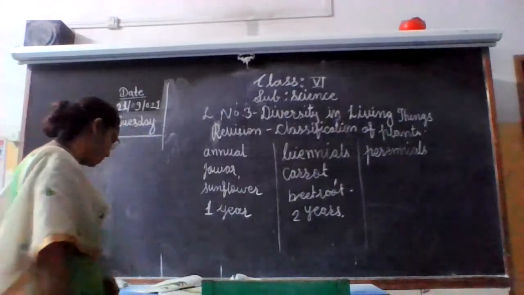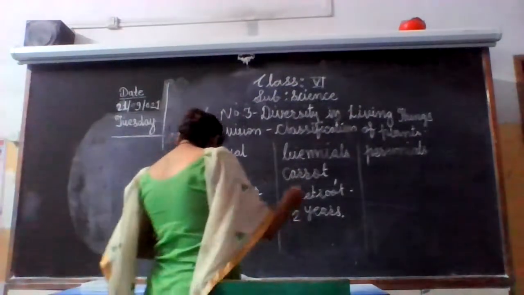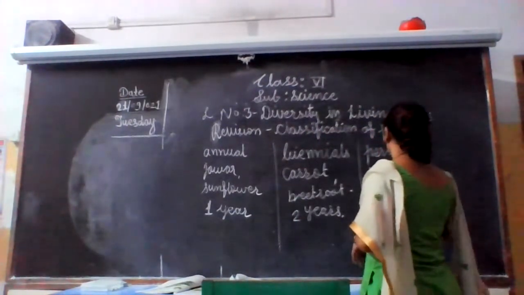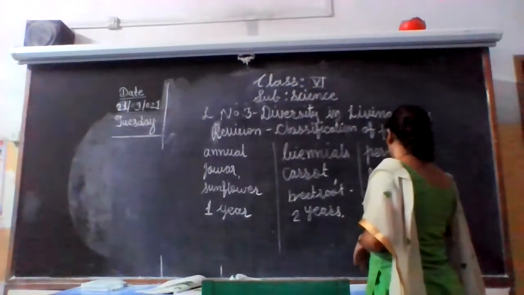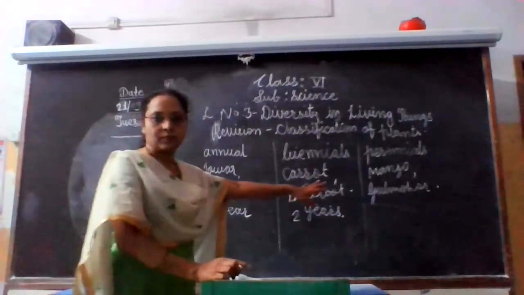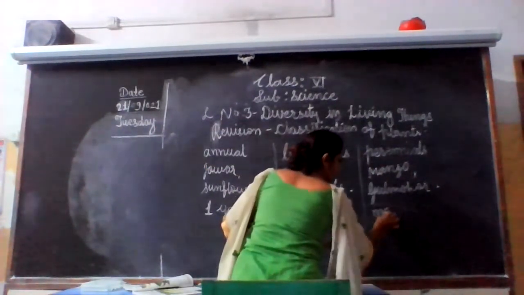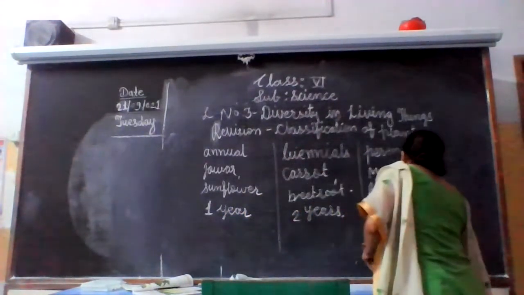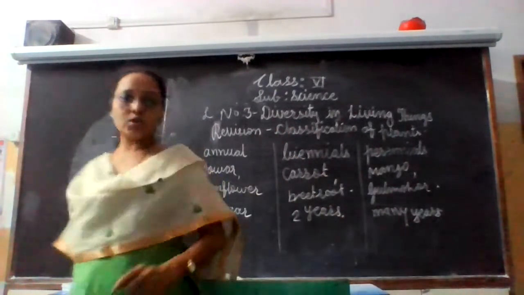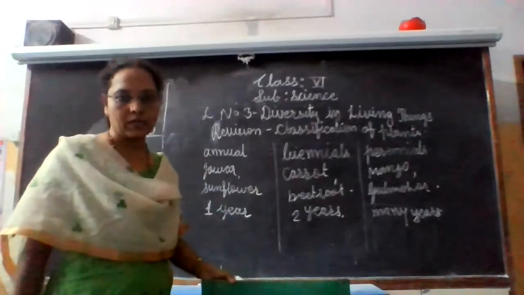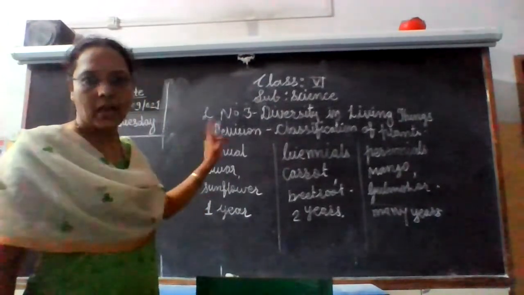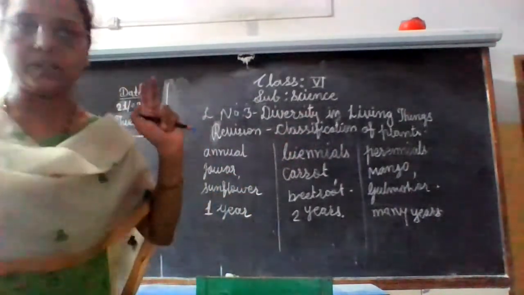Then perennials means they live several years, like mango, banyan. These plants live for several years. Okay, they live many years, so they are called perennial plants. So on the basis of their life cycle, they are categorized into three kinds: annual, biennial, and perennials.